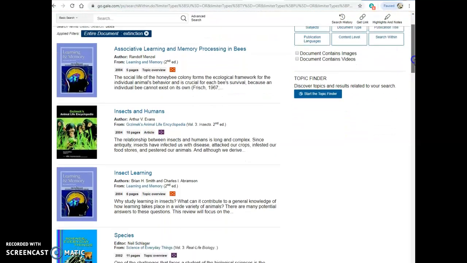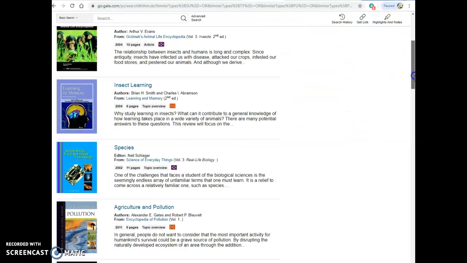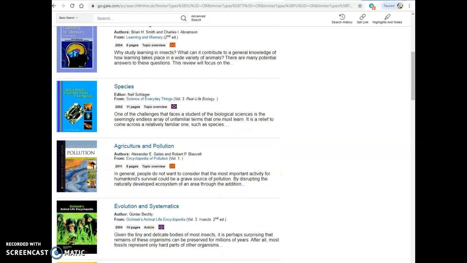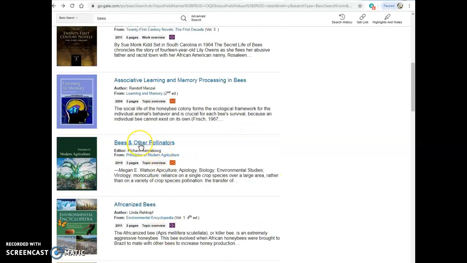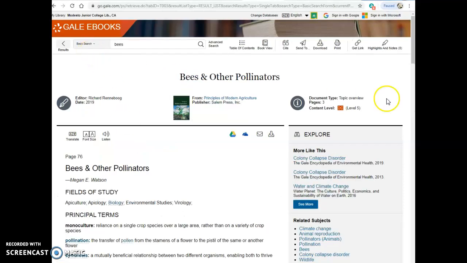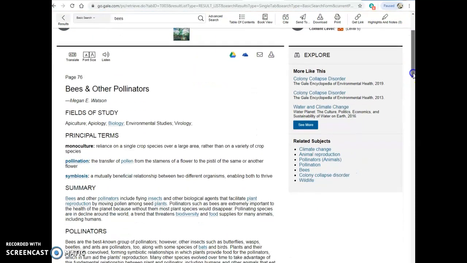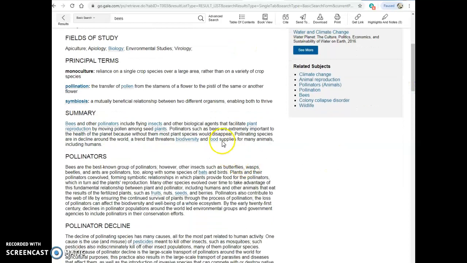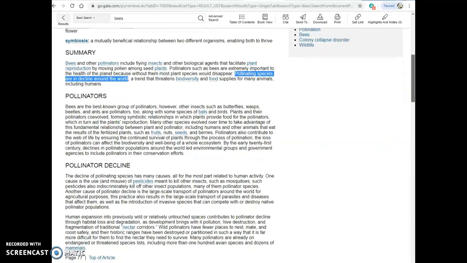All right, so now at least I have all nonfiction. So this one looks good to me, bees and other pollinators. So let me check that out. By the way, you want to look for the sort of 3 to 10 page articles. Nothing too short, nothing too long. And this looks good because I see pollinating species are in decline around the world. And that's exactly my topic.